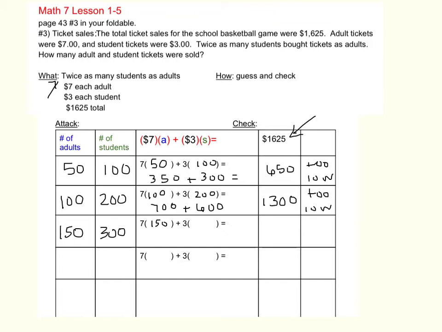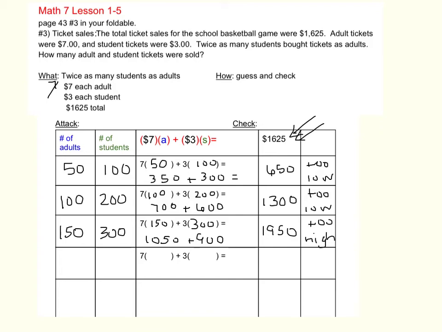150 tickets times $7 each is 1,050. Okay, and if there were 300 student tickets at $3 each, that's $900. So altogether that makes $1,950. So this one is too high. Again, our goal, $1,625.